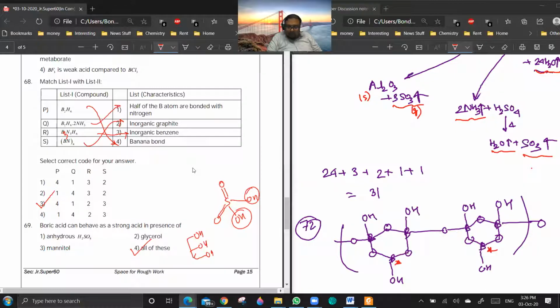Half of the boron atoms are bonded with nitrogen. So P is 4, Q is 1, R is 3, S is 2. Option 1, sir. So option 1 is correct.